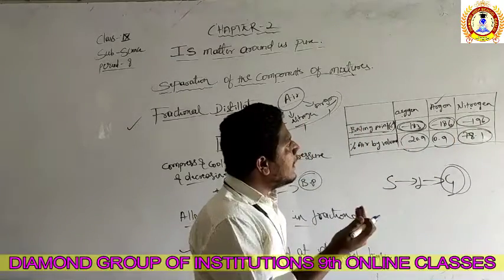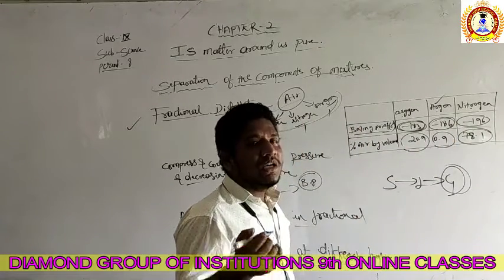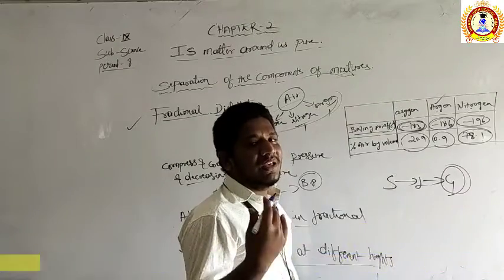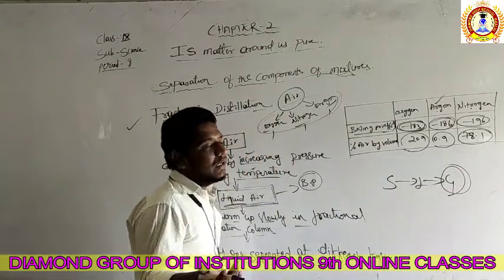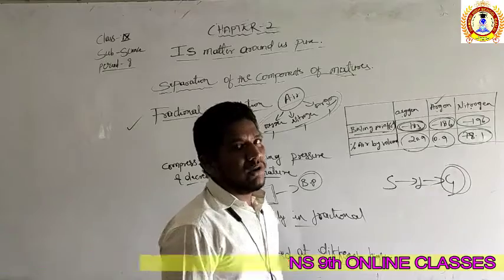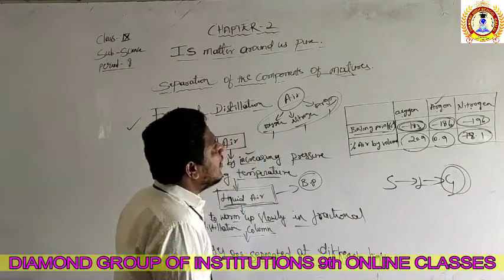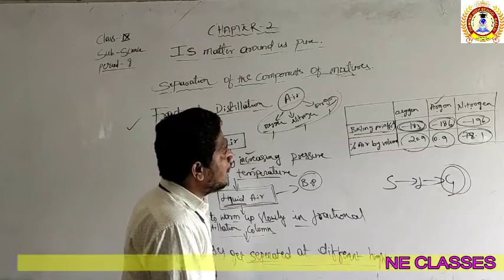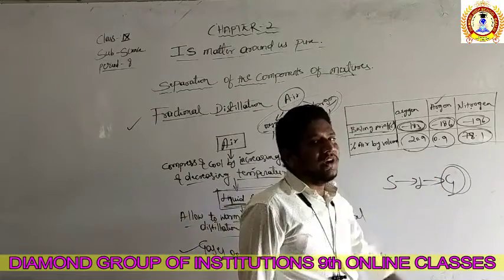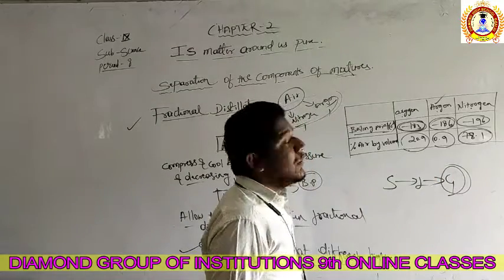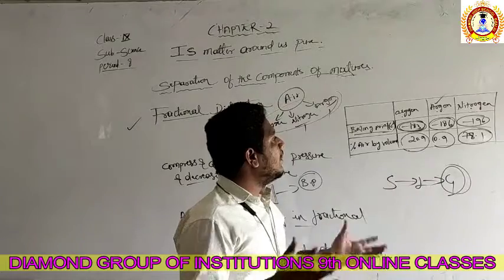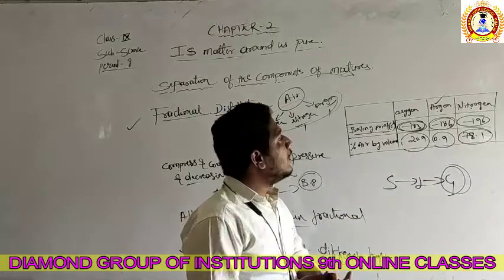I have already told you that nitrogen is the highest gas present in our atmosphere, about 78%, the largest gas in the atmosphere. You study this in the 8th standard in your syllabus also: the volume of air is made up of different gases.